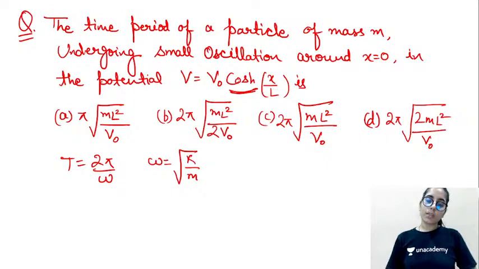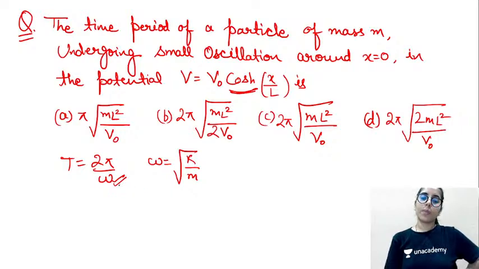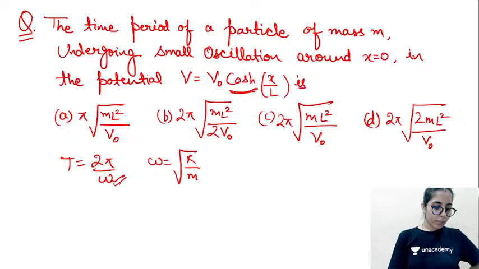If I put x equal to 0 in the cos hyperbolic part, I will get cos hyperbolic 0, which is 1. So V0 by L square we will have there, which will give us simply V0 by m L square inside the square root, and 2 pi will remain there. So V0 will remain in the denominator part, as we are getting that as the omega value. So option C will be the correct one.